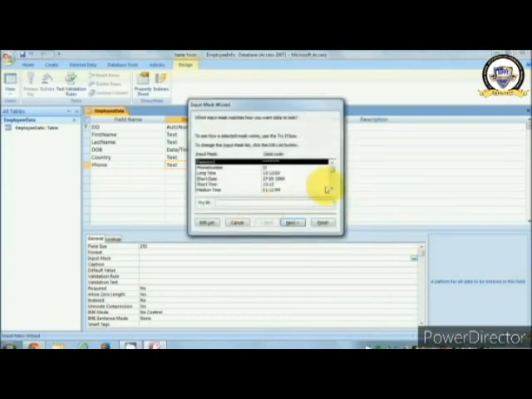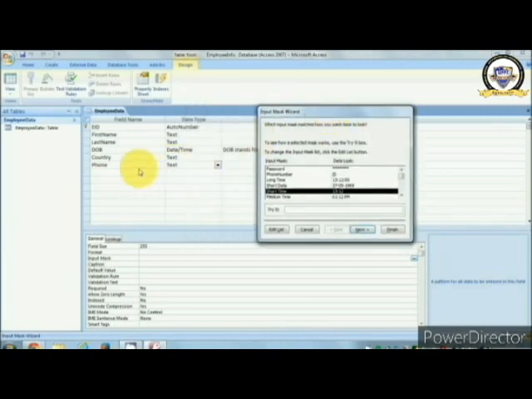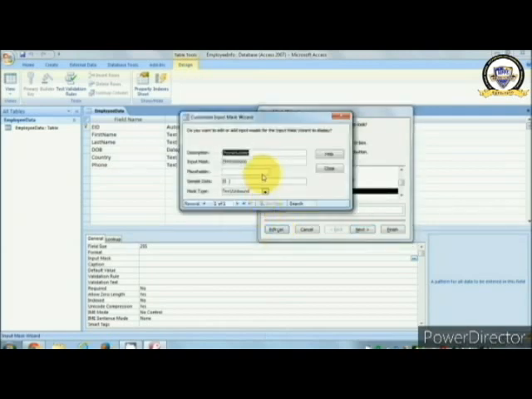I will leave it as text, and I will go to the input mask and click the button, and then you will see a lot of default values of the input types are given. First phone number, or you can create your own input types also. For example, if you want to create your input type phone number, we already have the input type phone number.